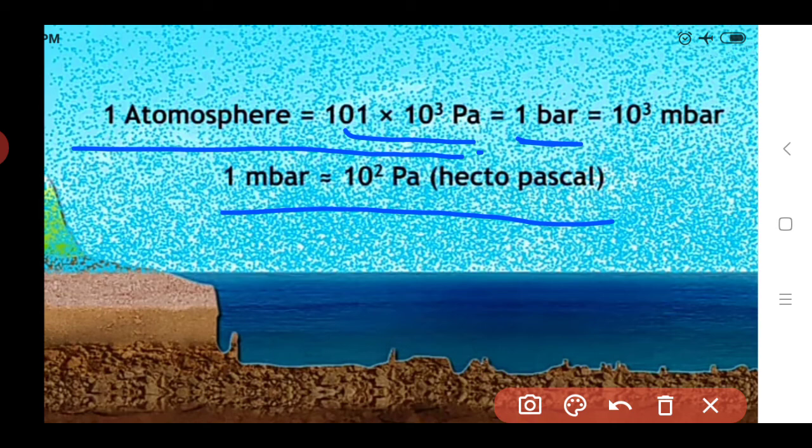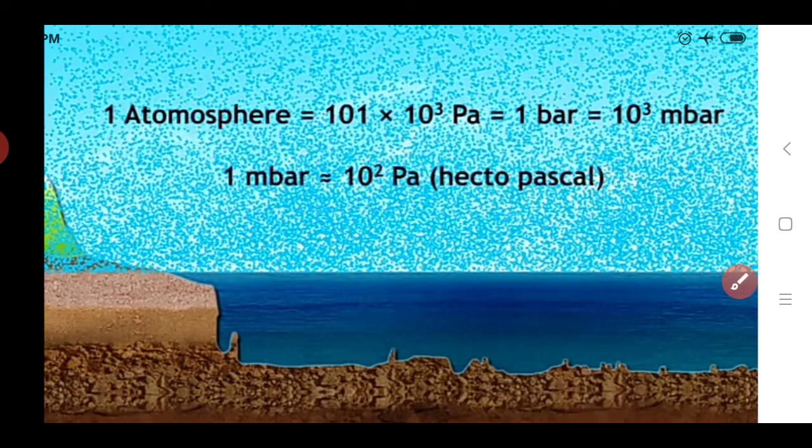Okay, but for atmosphere, 1 bar is equal to 101 into 10 raised to 3 Pascal, and 1 bar is equal to 10 raised to 3 m bar, and 1 m bar is equal to 10 raised to 2 Pascal. It is also known as hectopascal. 1 m bar is also called hectopascal. So here you should remember all these units, for the conversion or for the 1 mark question.